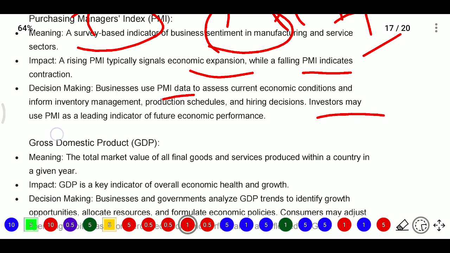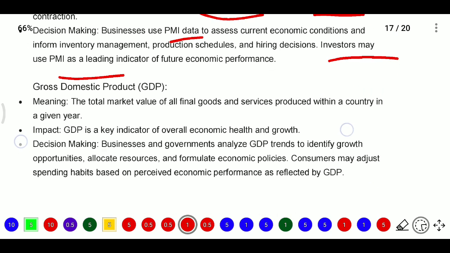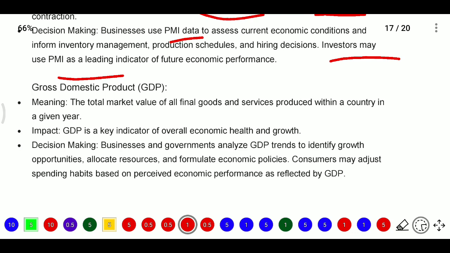So investors may use PMI as leading indicators to future economic performance. Next, after that, GDP. GDP means what? GDP means gross domestic product. Gross domestic product means the total value of all final goods or services produced within a country in a given year is known as GDP.